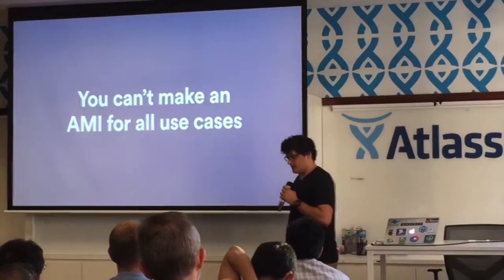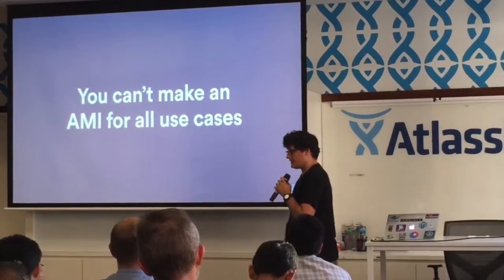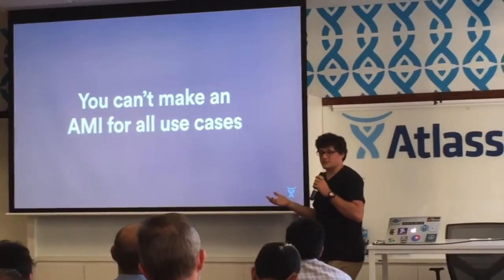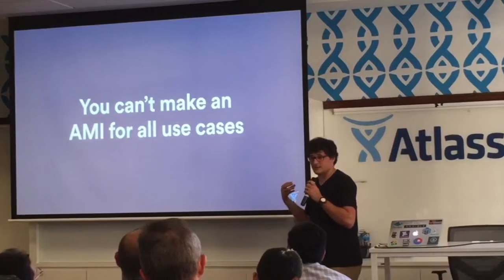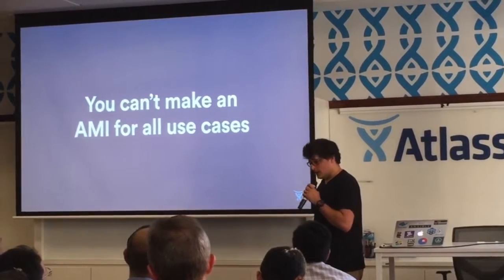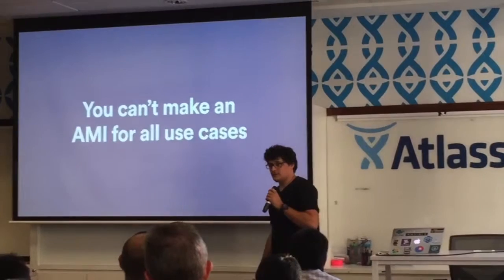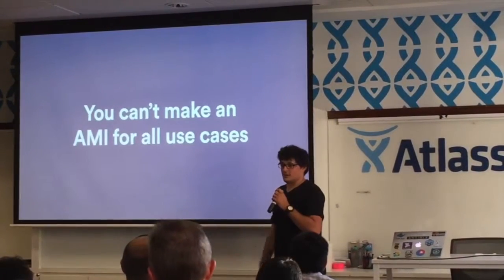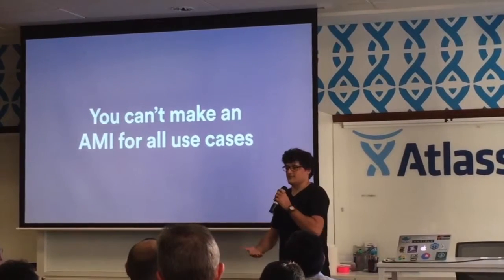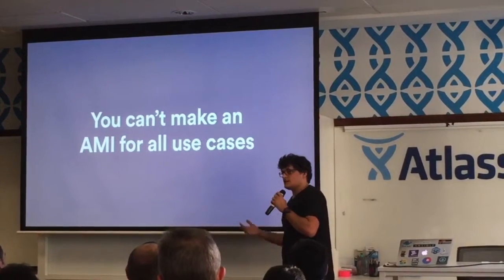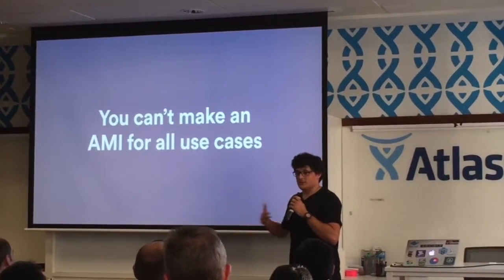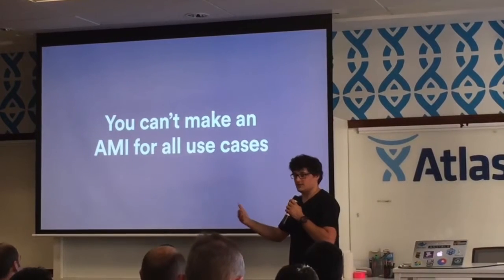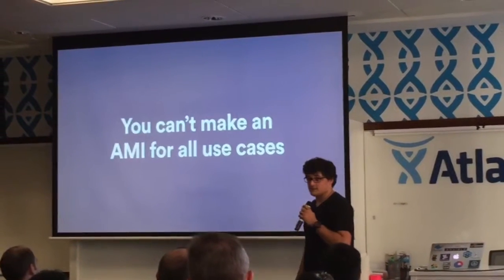In our case, we can't make an AMI for all use cases. We initially tried by making an AMI that has a whole bunch of language runtimes on it. People would deploy, all we'd have to do is support the ability to pull down a specific binary, run it on that runtime. That worked fine for a little while, and then new major versions of runtimes came out, and we couldn't upgrade to them because some people were locked to some specific feature of an old runtime. So we kind of then started to have this growing disparity where we couldn't upgrade without breaking people, but then new people couldn't deploy things without having the newer version, and that's where Docker really saved us.